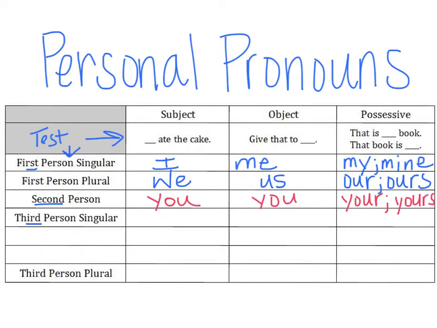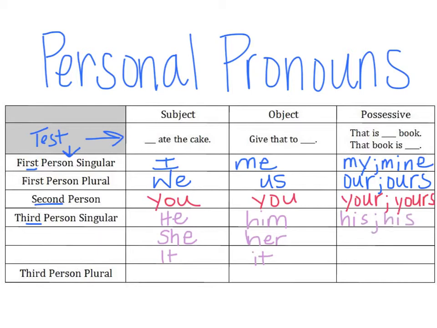Now we're talking about third person singular, okay? Well, one would be he ate the cake. Another would be she ate the cake. Or if we're talking about a place or a thing, we might say it. Moving on to the object, give that to him. Give that to her. Give that to it. And then possessive, that is his book. That book is his.